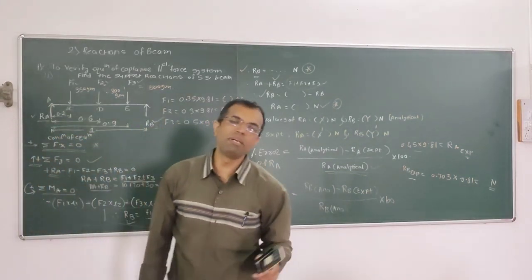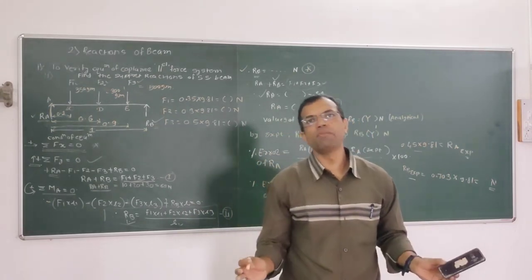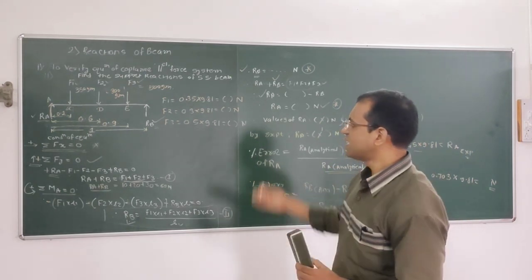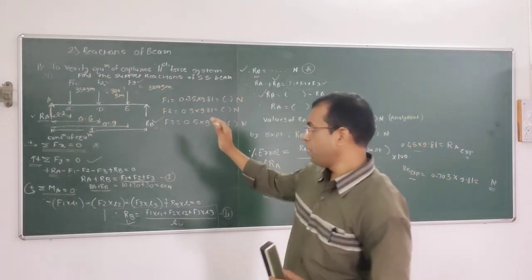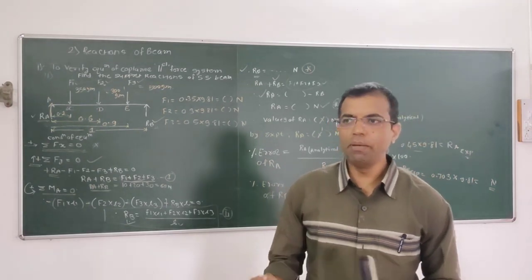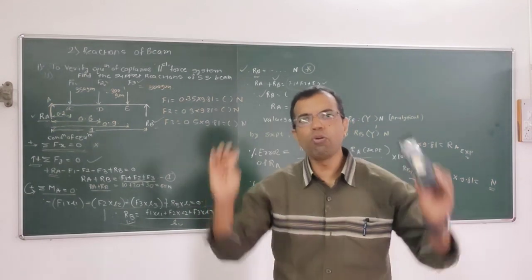So summation of all the forces must be equal to 0, or the resultant will be equal to 0, and then we can say that the system is in equilibrium. Now can you say that this beam is in equilibrium or not? Yes, this beam is in equilibrium, because if the beam is not in equilibrium, it will not remain stable, it will fall down.